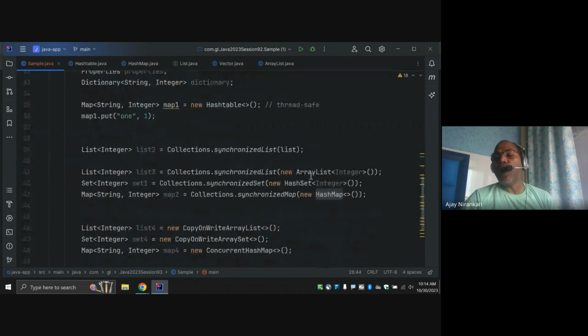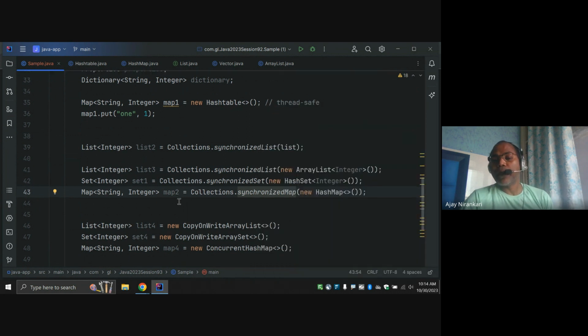But if you want to convert a non thread safe collection to a thread safe collection, then we have to use the utility class Collections: Collections.synchronizedList, Collections.synchronizedSet, Collections.synchronizedMap.